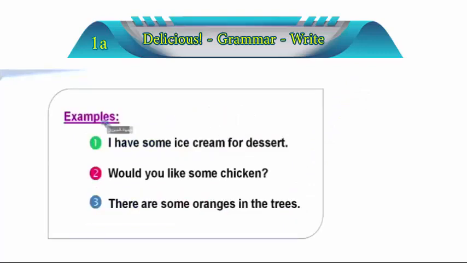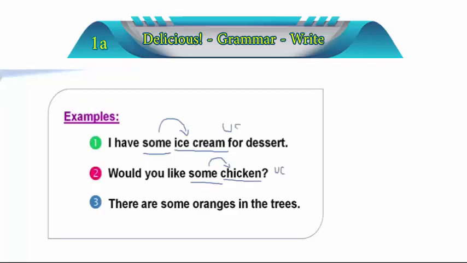Let's take this one. Here are some examples, and we're going to identify it with the pen now. I have some ice cream for dessert. You see, we have some, and we have ice cream. What about the word ice cream? What do you think about it? It's uncountable. That's why we use the word some. Alright, would you like some chicken? Some chicken, because also it's uncountable, you guys. That's right. You see, it's uncountable.